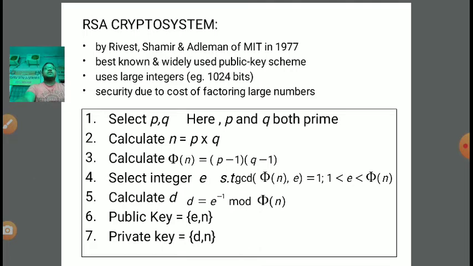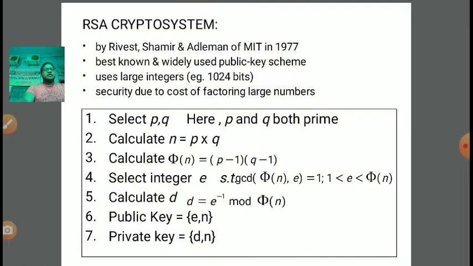It means phi of n is equal to phi of p into phi of q, right? We can distribute the Euler function on multiplication. It is distributive on the multiplication process, right? So phi of n is equal to (p minus 1) into (q minus 1).